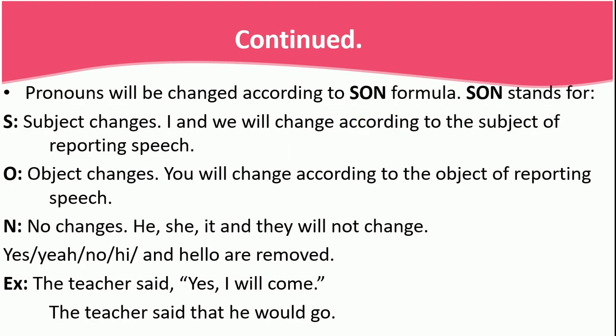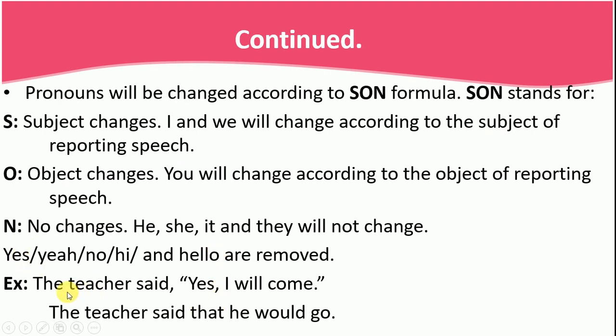As I said in the very first, pronouns are changed according to the Sun formula, right? See, subject changes. I and we will change according to the subject of the reporting. I said that, object changes according to the object of reporting, and no change. He, she, and they will not change.